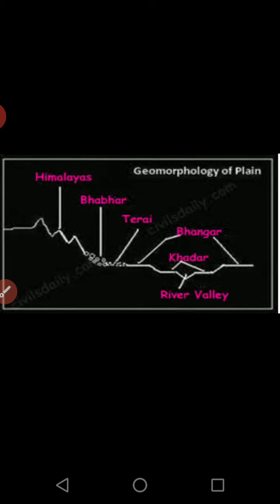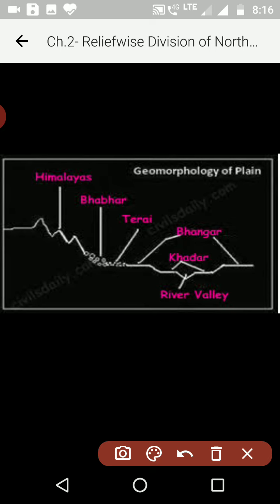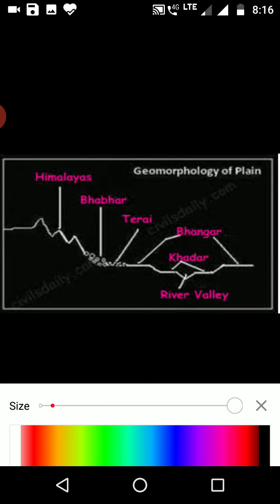Now let us understand how the northern plains are divided relief wise. Here a cross section of northern plains is given. For this, let us consider one river in front of us which has formed the northern plains. Let us take river Ganga.